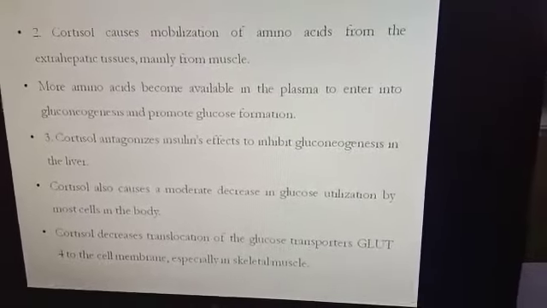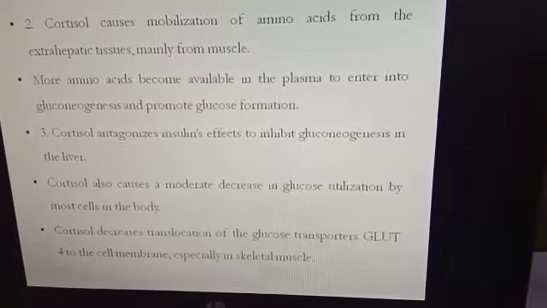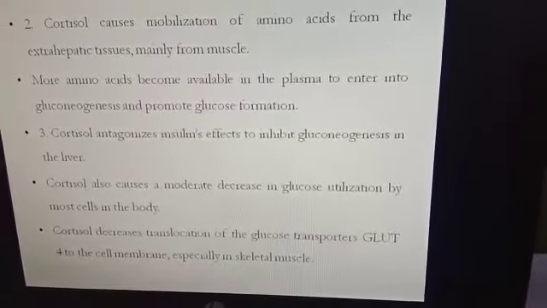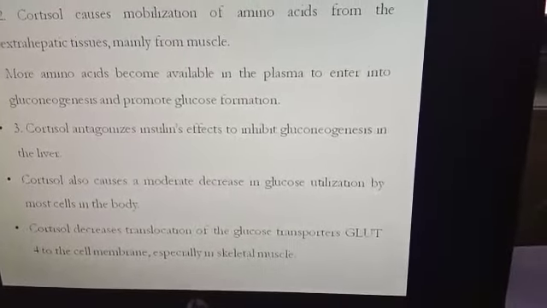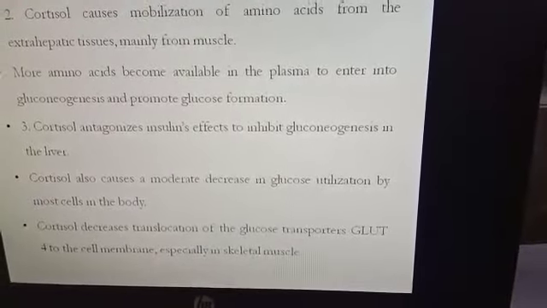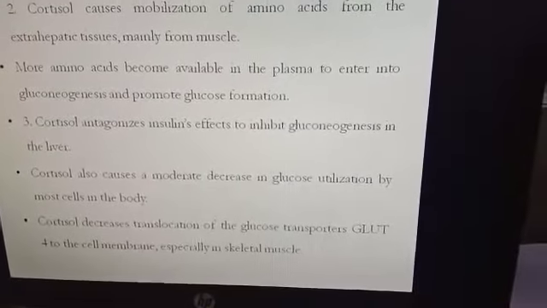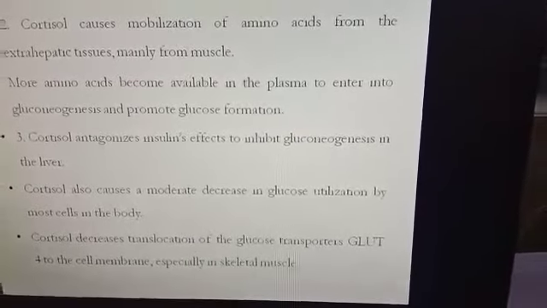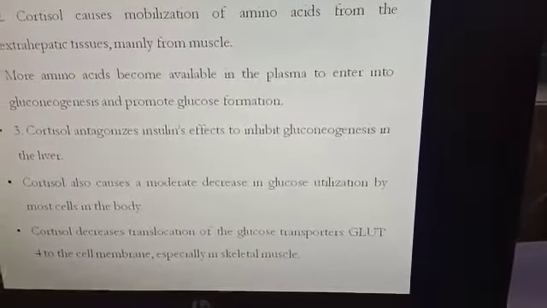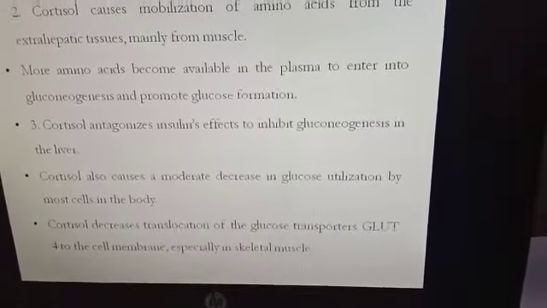Even though cortisol increases gluconeogenesis in the liver, meaning more glucose is synthesized, so more blood glucose level will be maintained, that glucose would otherwise be utilized by other cells. So cortisol slightly decreases the rate of glucose utilization by the cells of the body, so that blood glucose will be fairly higher. Also cortisol decreases the translocation of glucose transporter 4 to the cell membrane, especially in skeletal muscle.